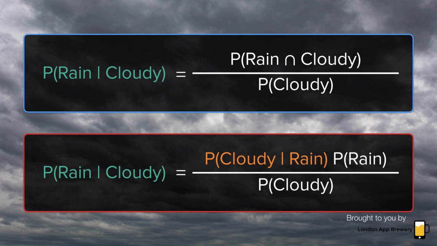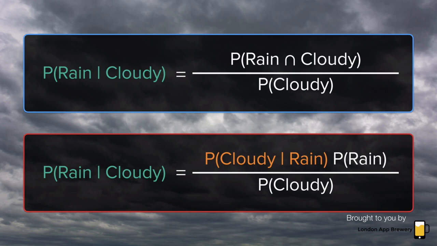Have you seen rain on a sunny day? Yes, but not very often, right? The probability of clouds when it is raining is probably around 95%. On the other hand, the probability of it raining given that it is cloudy is probably more around 40%. So these two numbers are as different as the conditions.